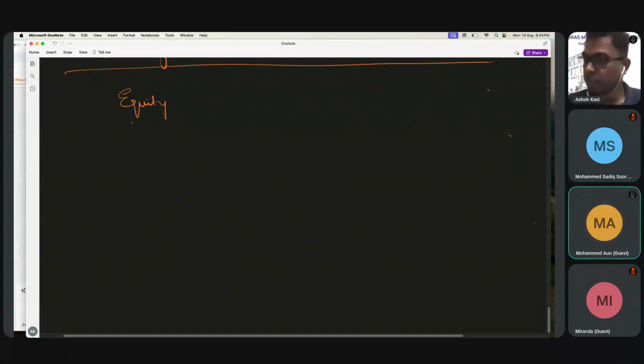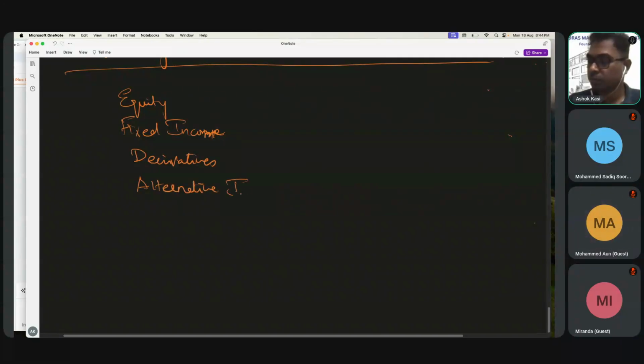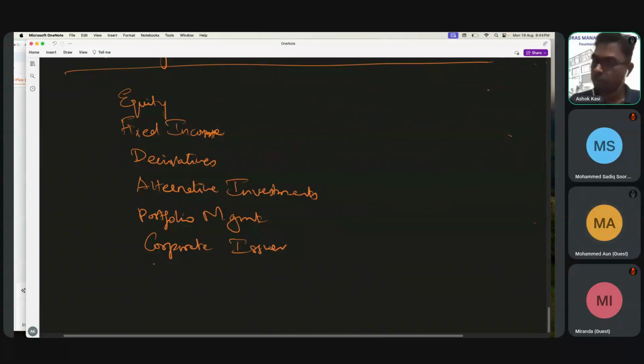The subjects are equities, fixed income, derivatives, alternative investments, portfolio management, corporate issuer. Corporate issuer is all theory only. Then ethics, economics.